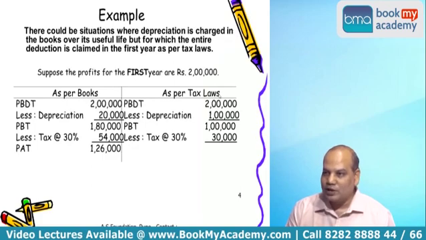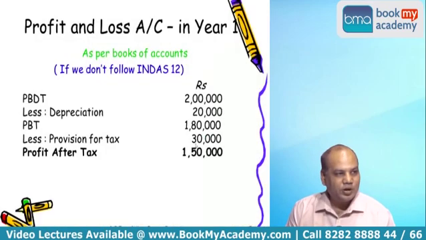And then what we do? We first do the tax calculation as per the income tax law. Under the income tax law, PBDT is 2 lakh. Assume no disallowance. But depreciation, you got the entire 1 lakh rupees, which is the cost of the asset. So taxable income is 1 lakh. Income tax rate is 30%. So as per income tax, 30,000. So if I only provide the income tax amount, what will be the shape of my P&L account? My P&L account would look like this.